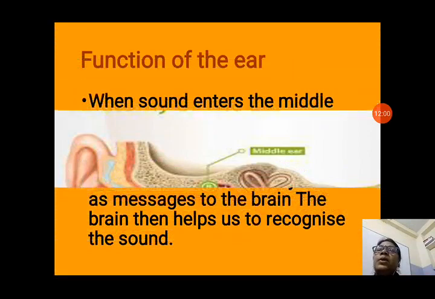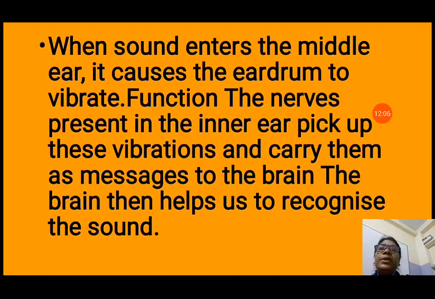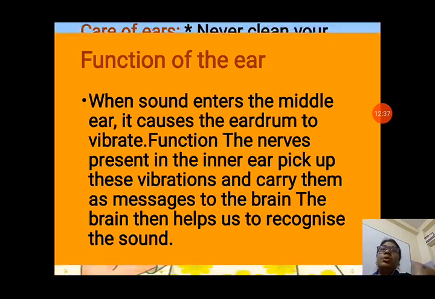Now, let us see about the function of the ear. When the sound enters the middle ear, it causes the eardrum to vibrate. The nerves present in the inner ear, the auditory nerves, pick up this vibration and carry it as a message to the brain. The message is sent to the brain because it is from the sense organs. The brain then helps us to recognize the sound. The brain understands and analyzes it and sends us a message to hear the sound. Then only we can hear the sound. So, this is all about your sense organs, eyes and ears.